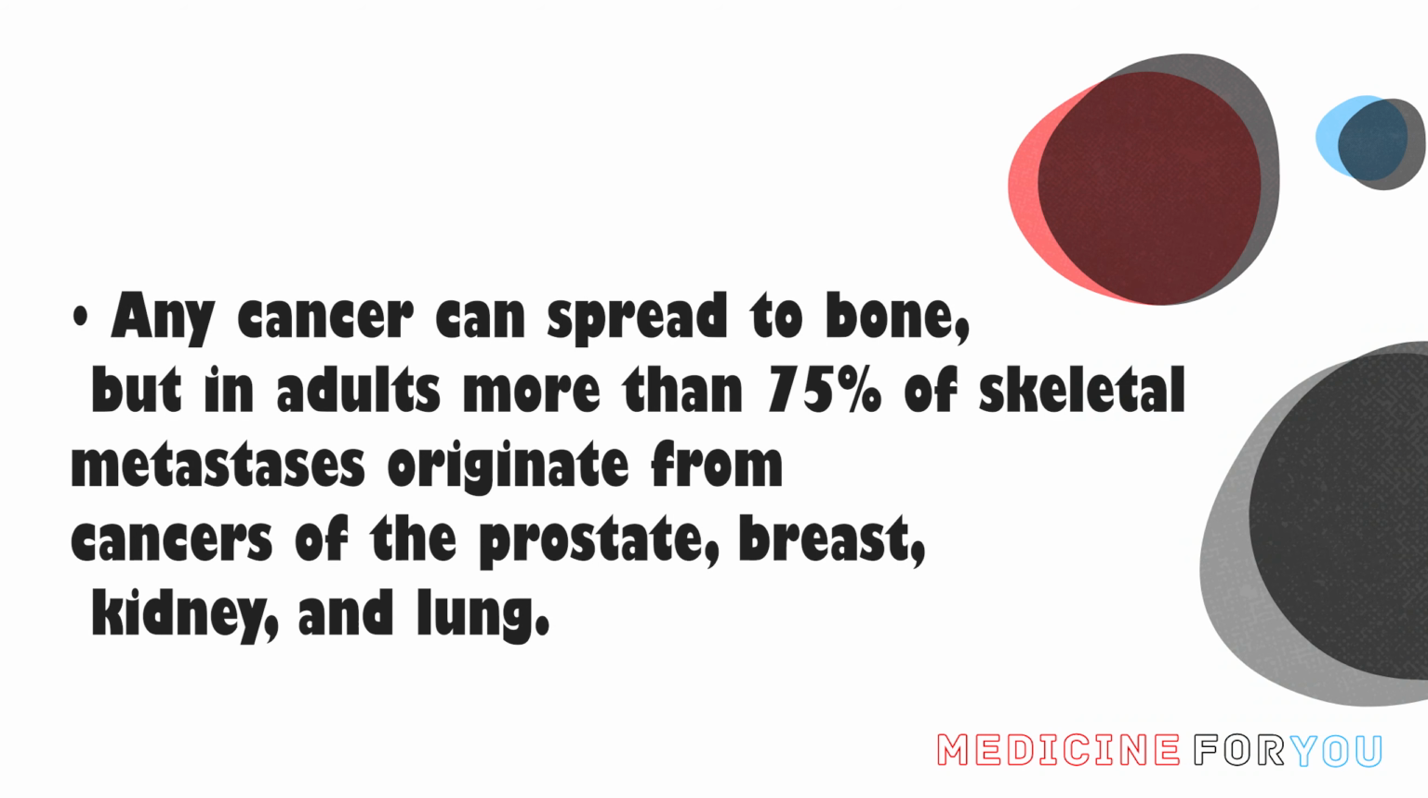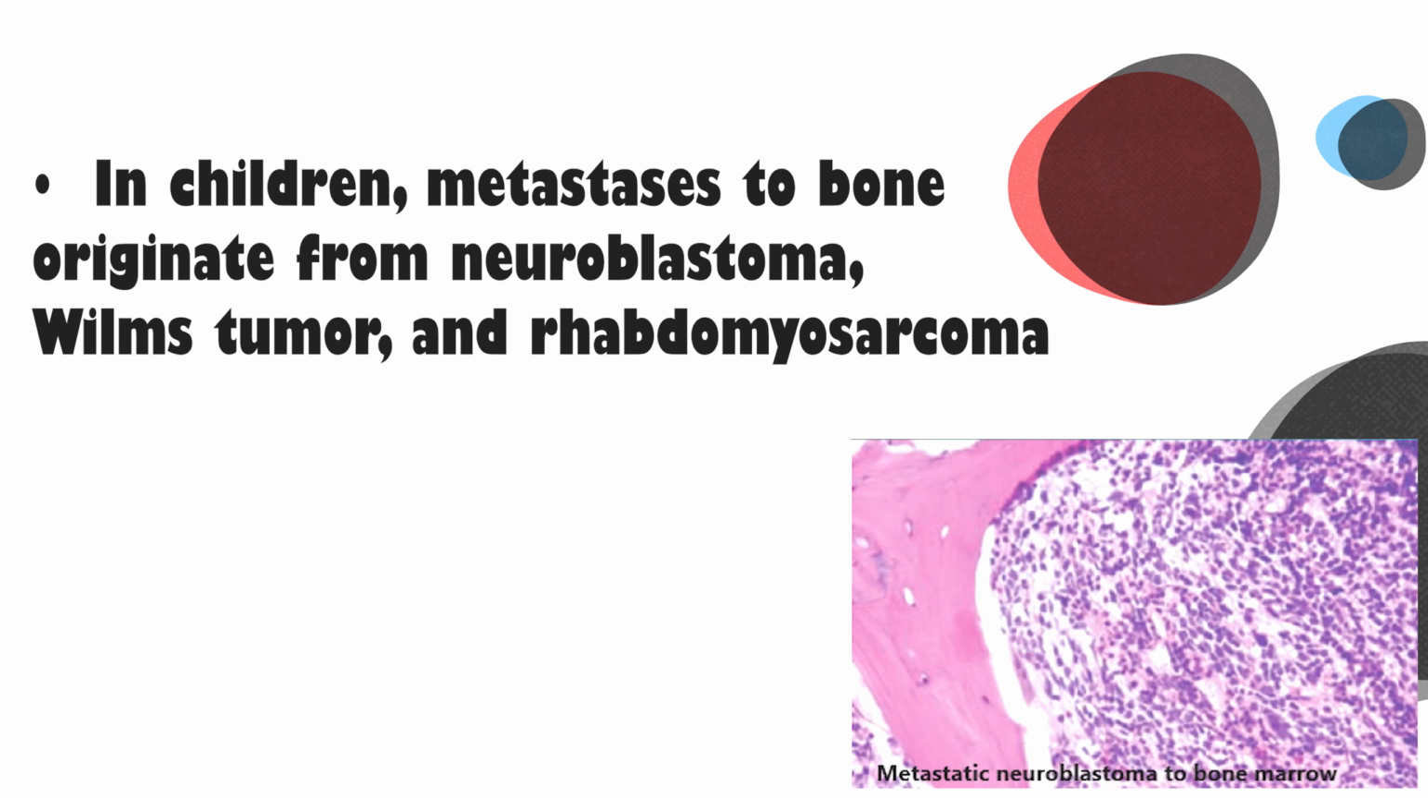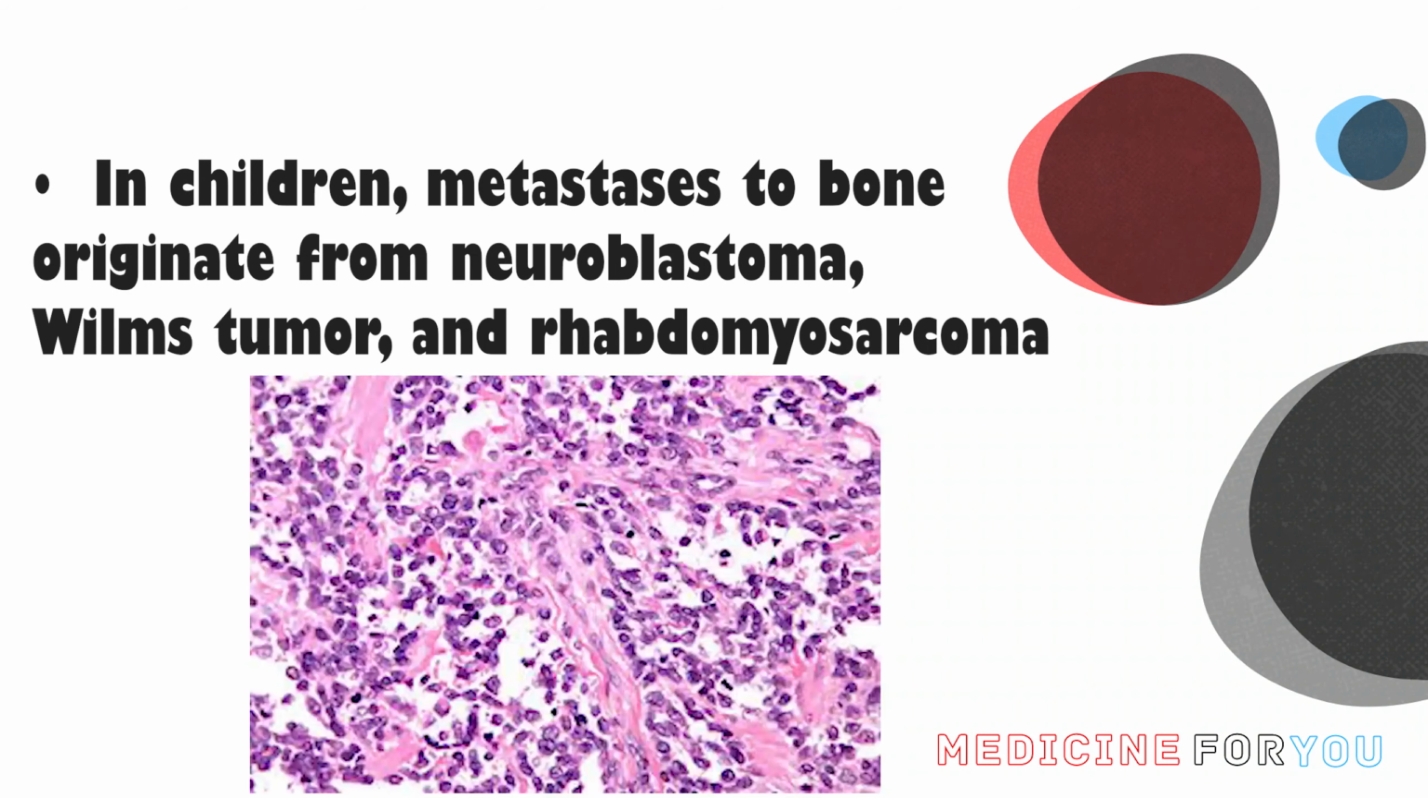plexus of veins. Any cancer can spread to bone, but in adults more than 75% of skeletal metastases originate from cancers of the prostate, breast, kidney, and lung. In children, metastases to bone originate from neuroblastoma, Wilms tumor, and rhabdomyosarcoma.